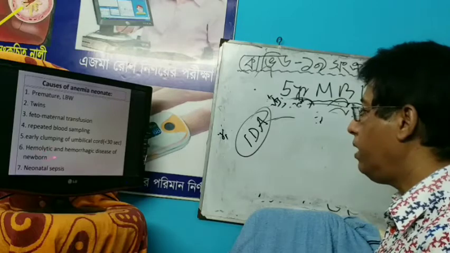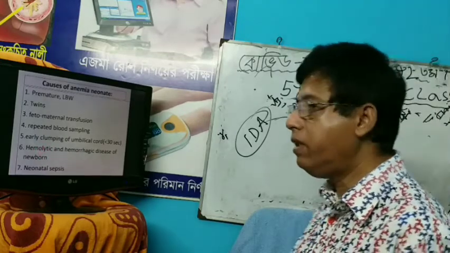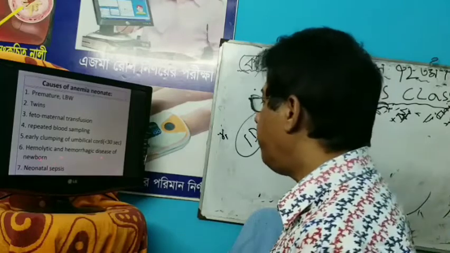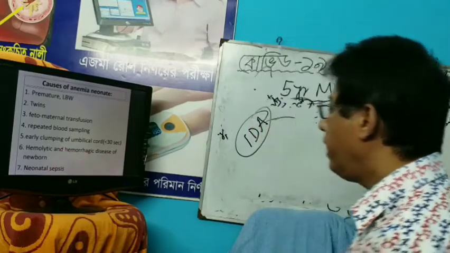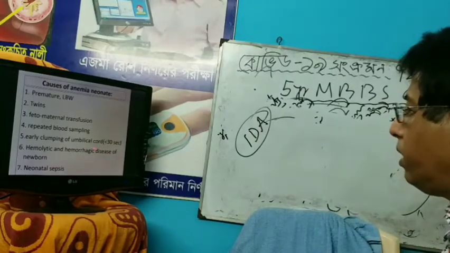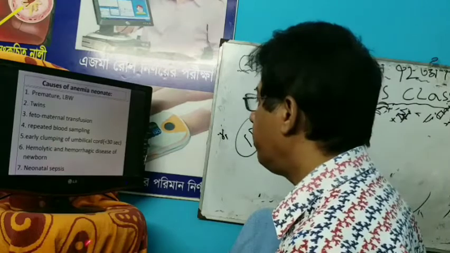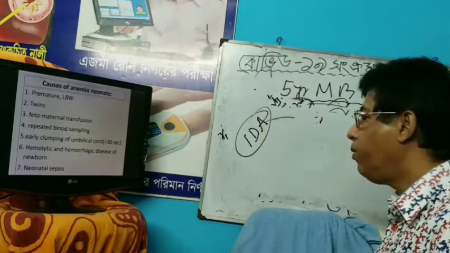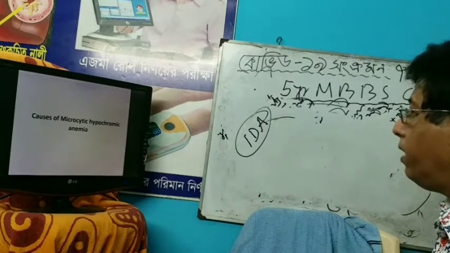Hemolytic means ABO and Rh incompatibility, and hemorrhagic disease of the newborn is due to deficiency of vitamin K dependent factors 2, 7, 9, 10. Another one is neonatal sepsis. So these 7 are the more important causes of neonatal anemia.